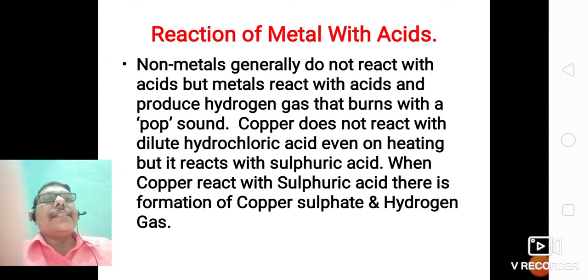Reaction of metal with acid. Non-metals generally do not react with acid, but metals react with acid and produce hydrogen gas that burns with a pop sound. So the test of hydrogen is that if we keep a burning matchstick near the hydrogen gas, it will burn with a pop sound.